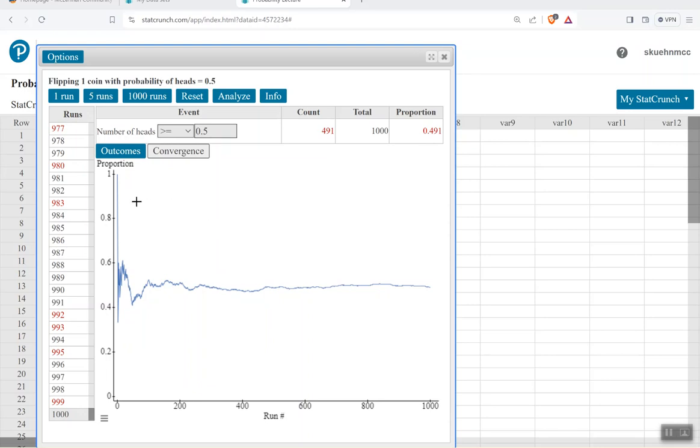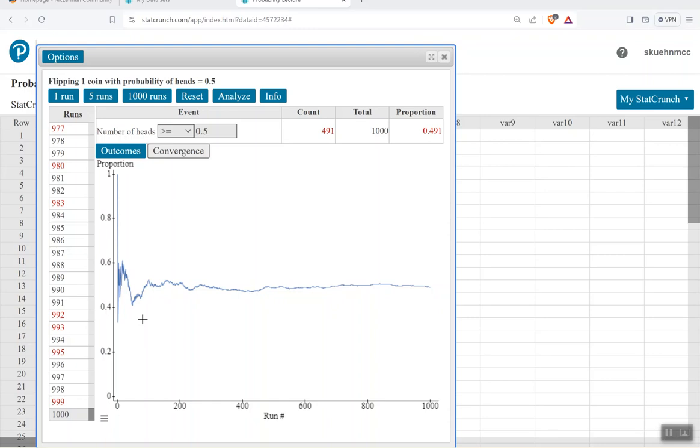And you'll notice here on my graph that now I can start to see what's happening to the flips as I flip it more often. Notice on the left side of the screen over here, we're kind of bouncing back and forth. We have a lot of what we would call noise in the graph over here. And so there's a lot of variation that's occurring the smaller the number of times I'm flipping is.